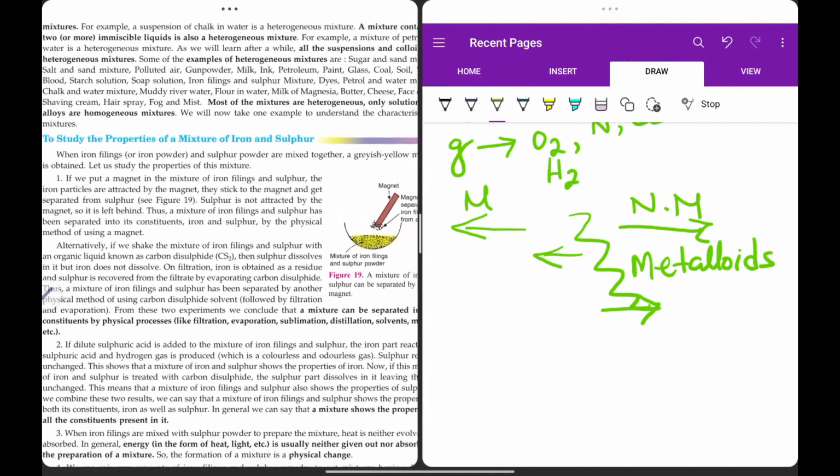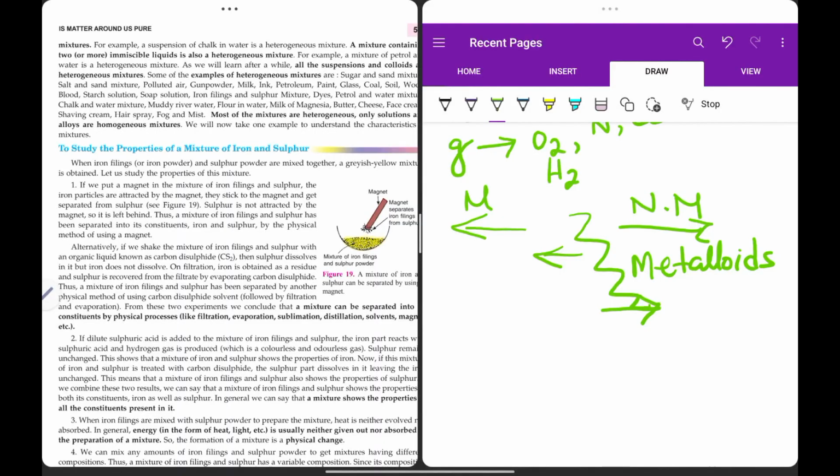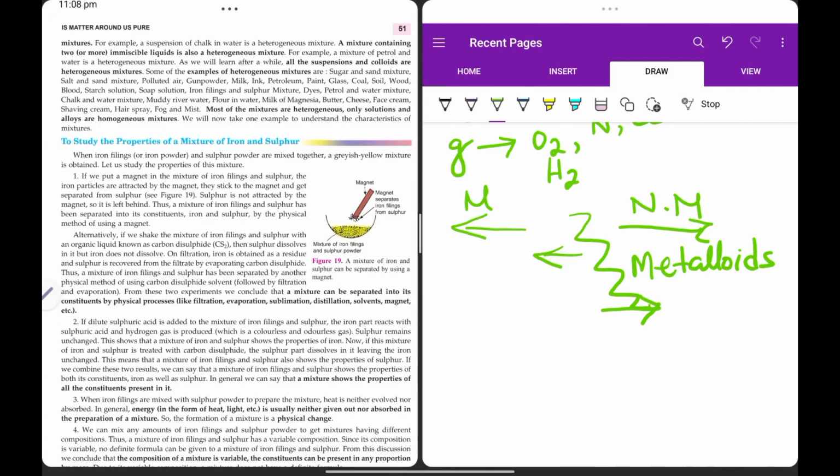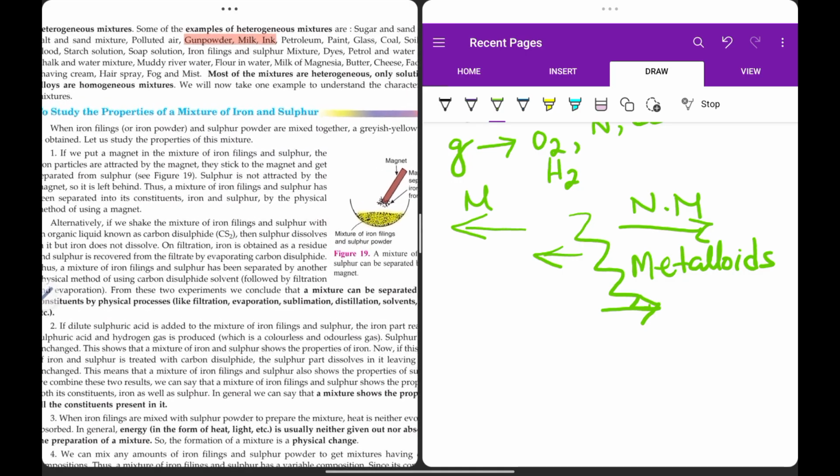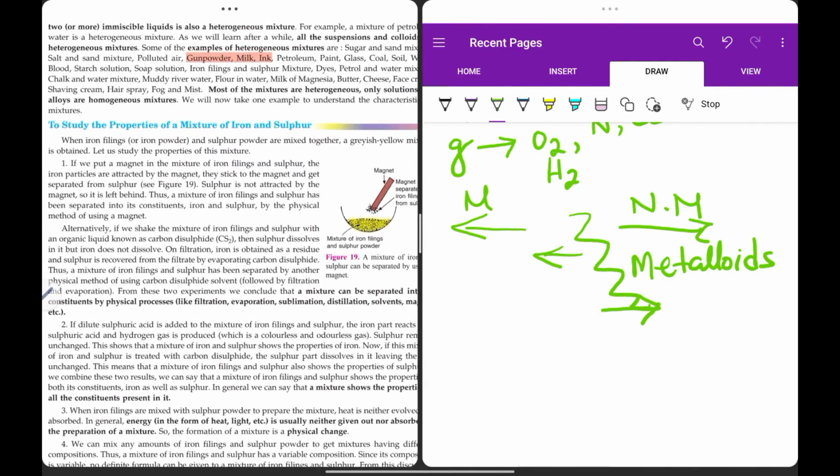Here we can see examples of heterogeneous mixtures are sugar and sand mixture, salt and sand mixture. Then we can see gunpowder, milk, ink. These are all examples of mixtures. Iron filings and sulfur mixed together will form a mixture. Now, most of these mixtures are heterogeneous. Only solutions and alloys are homogeneous.